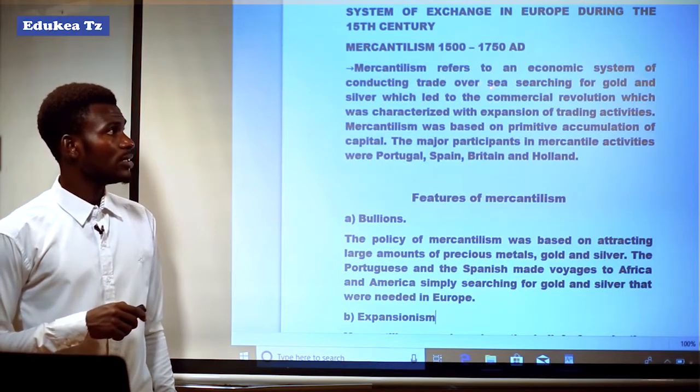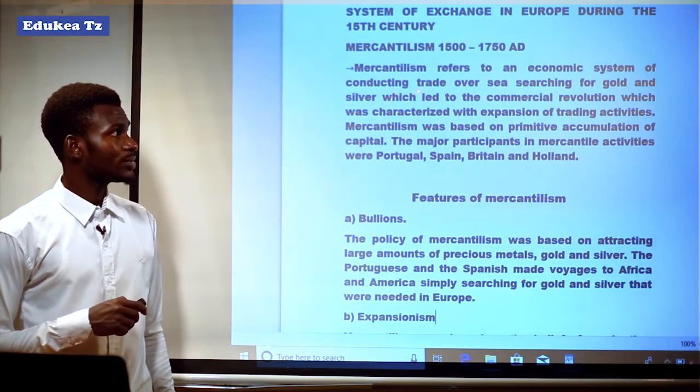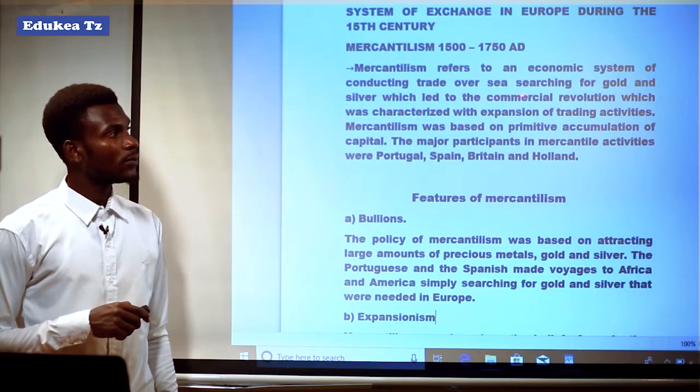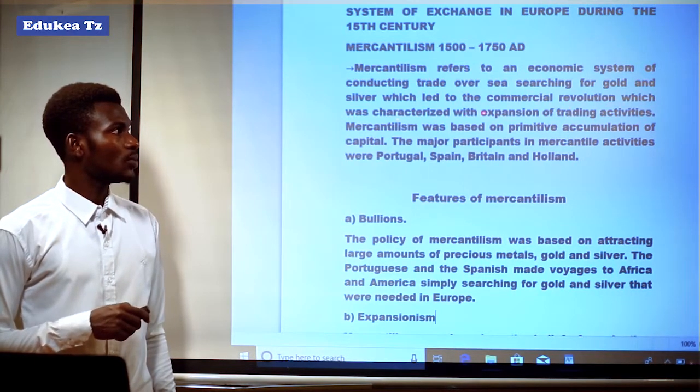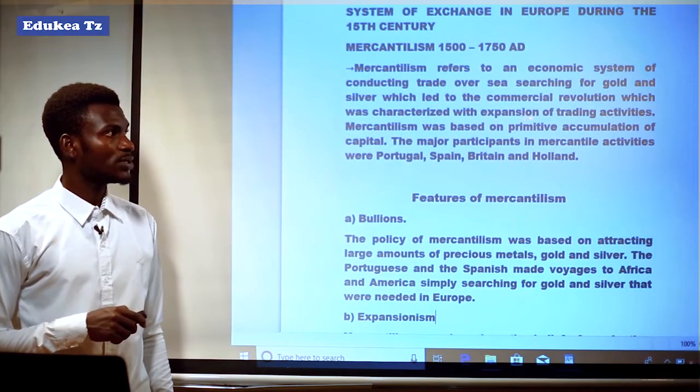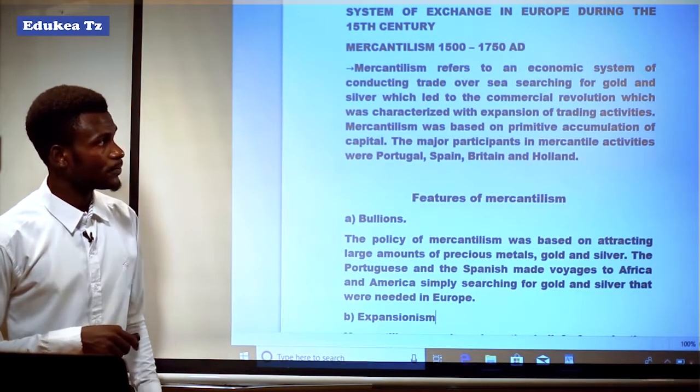Mercantilism refers to an economic system of conducting trade overseas, searching for gold and silver, which led to the commercial revolution, which was characterized by expansion of trading activities.